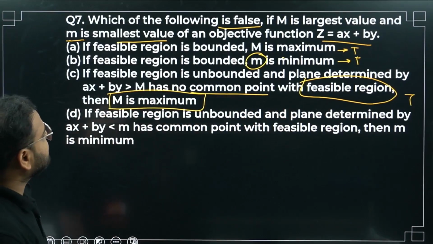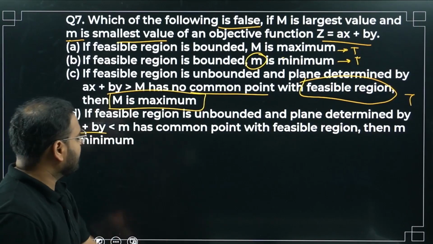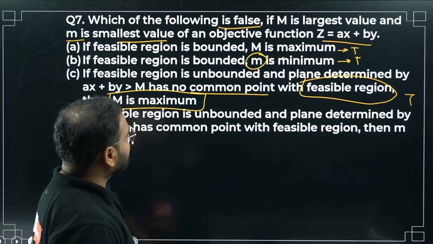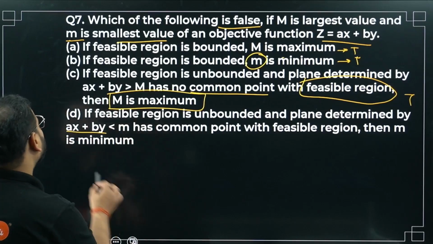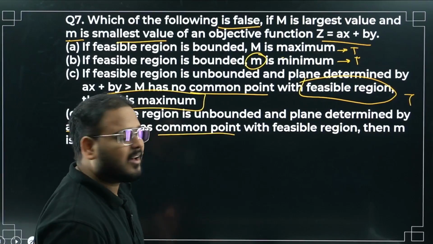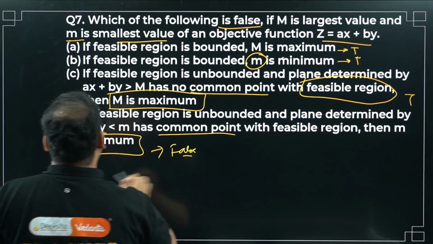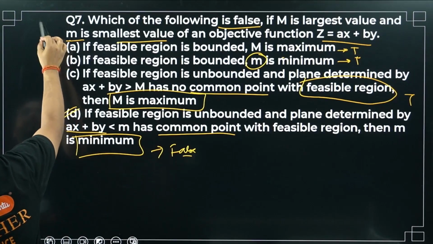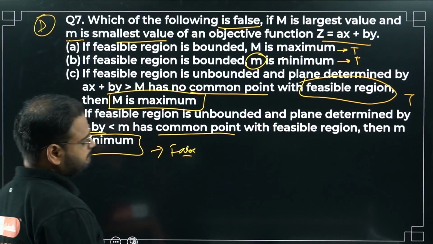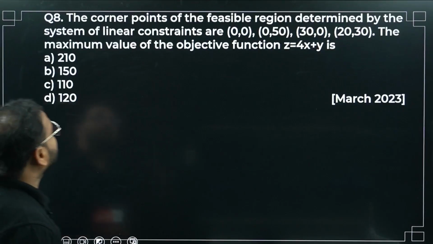If the feasible region is unbounded and the plane determined by ax plus by less than m, the smallest value, has common points with the feasible region, then m will not be the minimum, because they have common points. This is false. Answer is D. Please cross check. Moving on to question number 8.